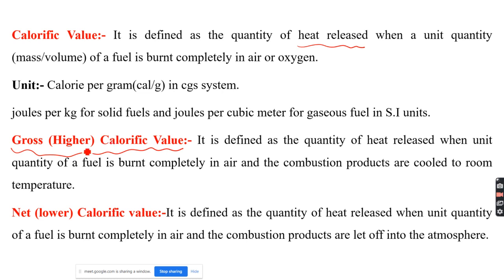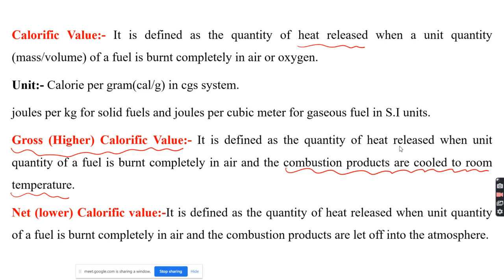The gross calorific value is also called the higher calorific value. There are two kinds: one is the higher calorific value, the other is the lower or net calorific value. The gross calorific value is defined as the quantity of heat released when a unit quantity of fuel is burnt completely in air or oxygen, and further, the combustion products taken into consideration are cooled to room temperature.